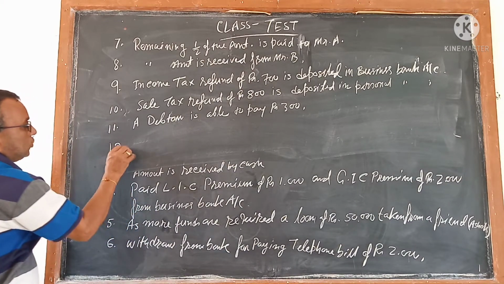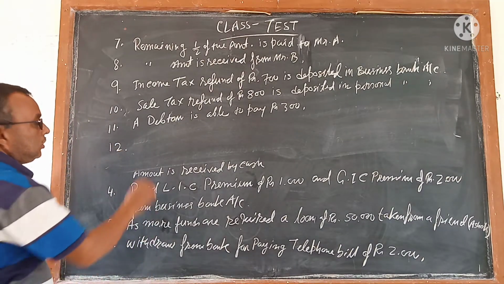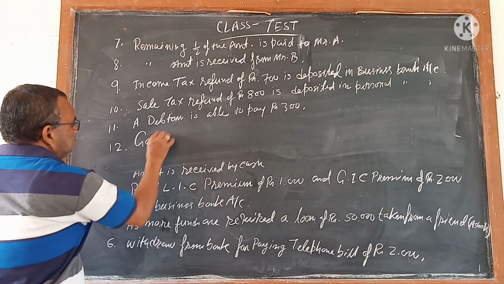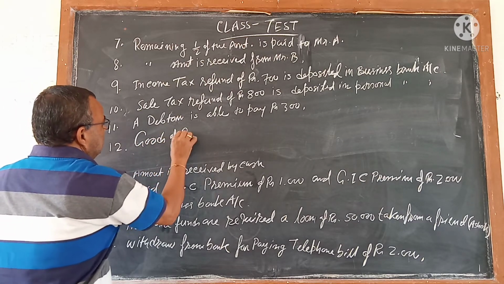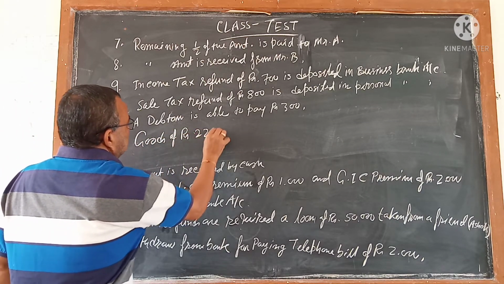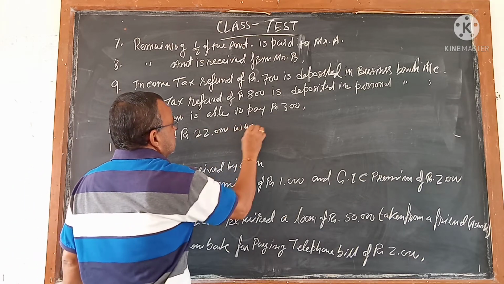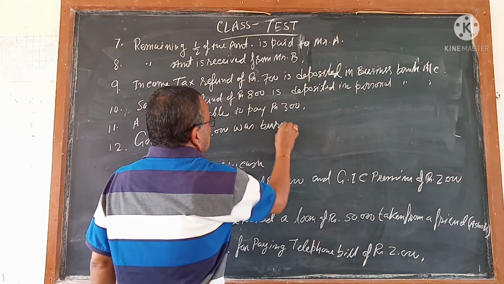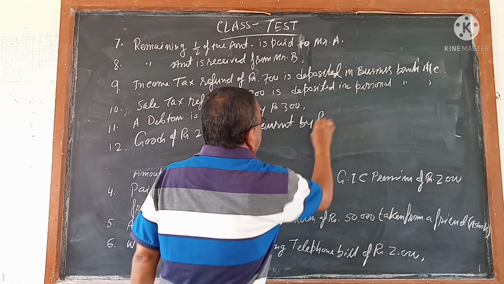That is 12. Goods of rupees 22,000 were burned by fire.